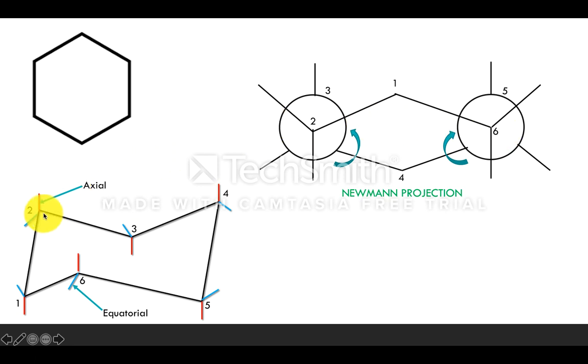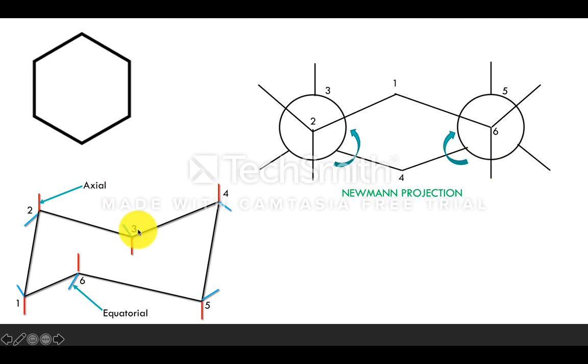Now see, to the front carbon, what are the bonds that are attached? How many hydrogens are attached? 2 hydrogens. This is the second position, and this is one hydrogen and this is one hydrogen. 2 bonds, right? And next, to the sixth carbon, which is the front carbon, how many hydrogens are attached? 2 hydrogens. So this is the sixth carbon, and to this dot I have attached 2 hydrogens. So clear, right, till here? 2 front carbons, that is 2 and 6, and 2 hydrogens are attached to each front carbon.